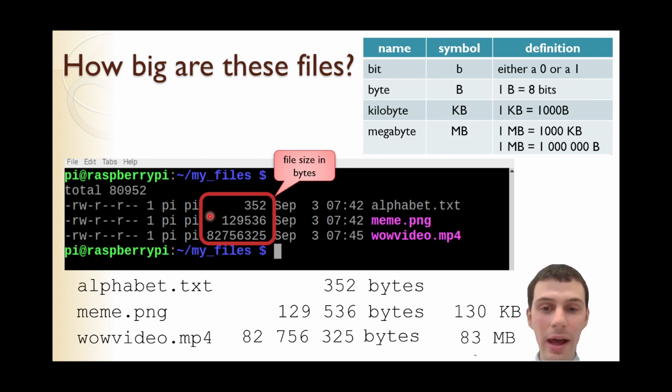And hopefully now, you know a little bit about the difference between bits, bytes, and megabits per second and megabytes per second.